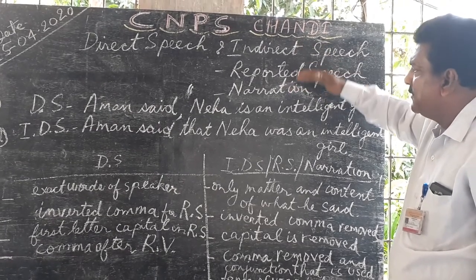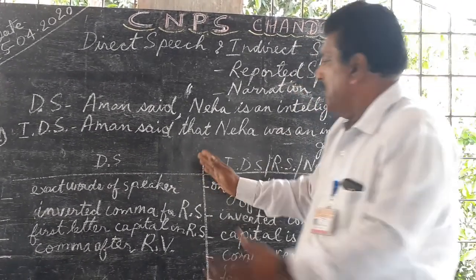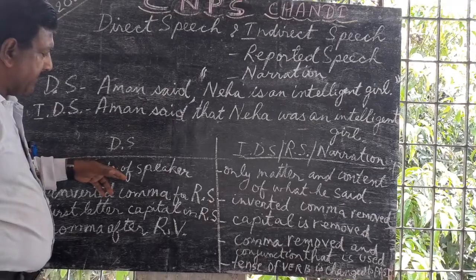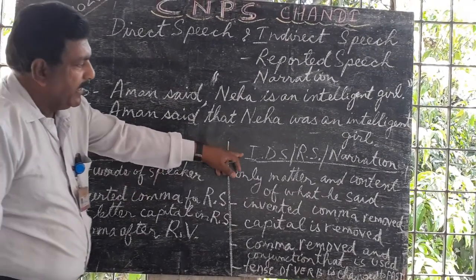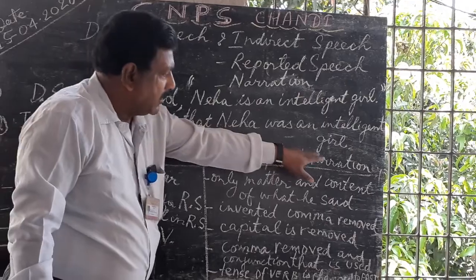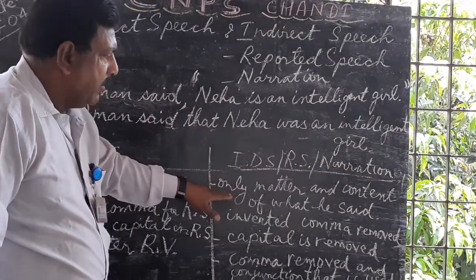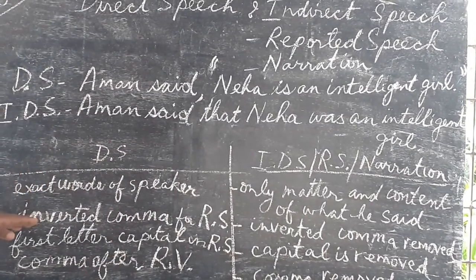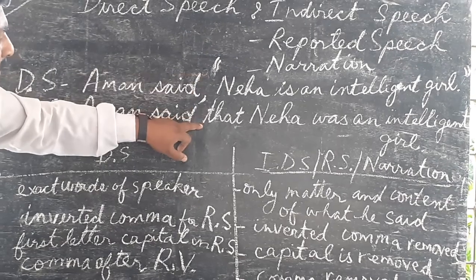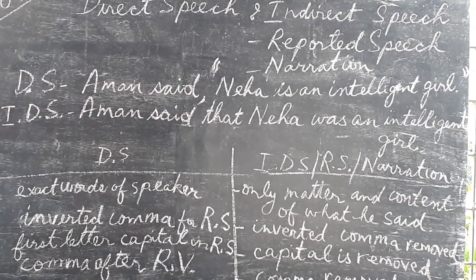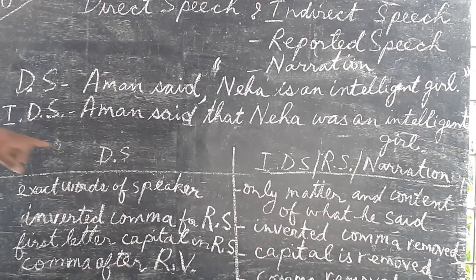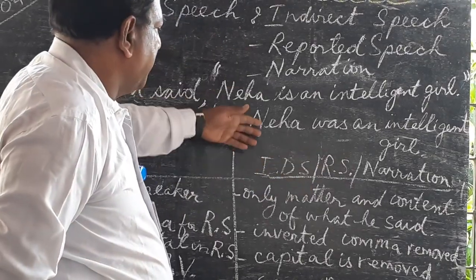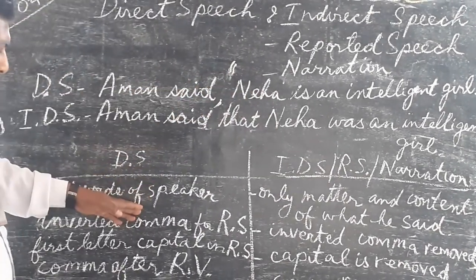All the three are one and the same, and the difference between them has been put over here by way of a simple chart. In direct speech, the exact words of the speaker are given, but in the indirect speech, or the reported speech, or the narration, only the matter and content of what has been said is put in. The inverted commas have been removed in the indirect speech, in the second sentence. But in the direct speech, the inverted comma is present.